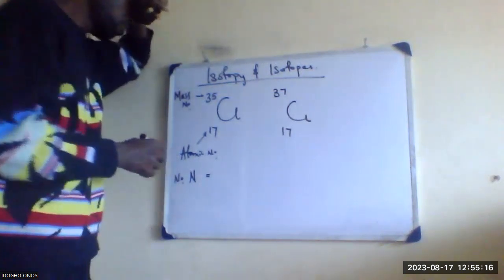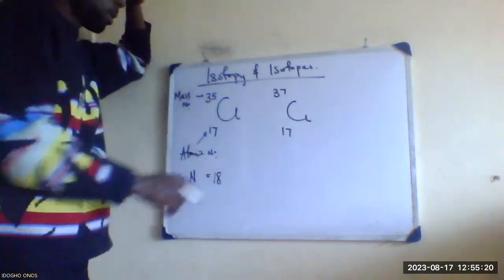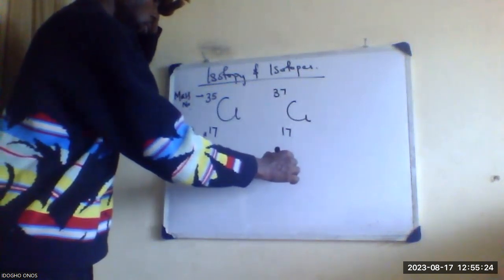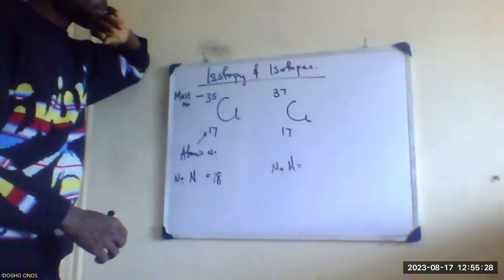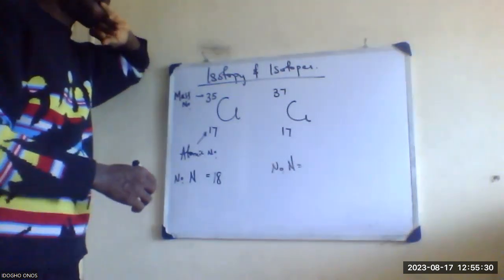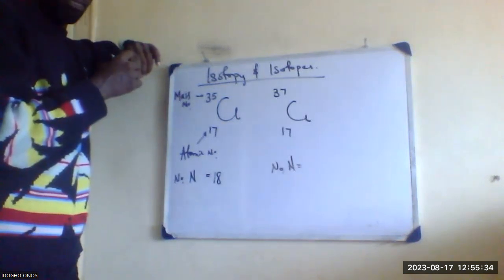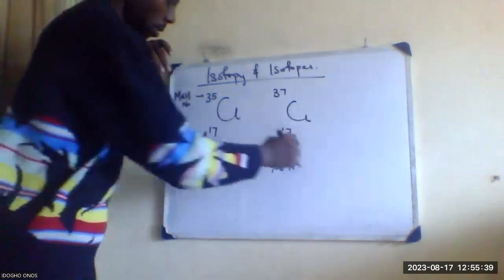Okay, 18. 17 plus 17 is 34, so 35 minus 17 is 18. Then here, the number of neutrons for that one should be 20. Perfect.